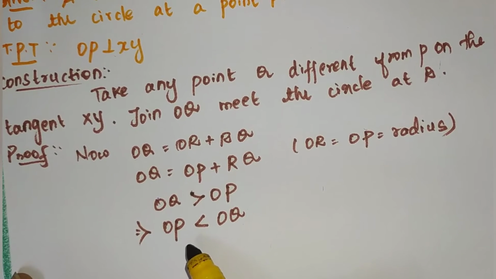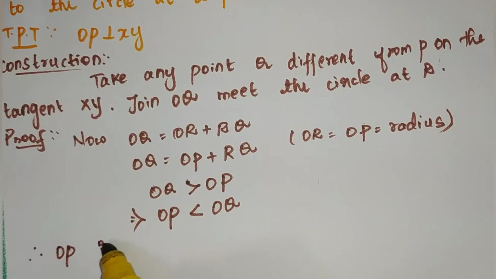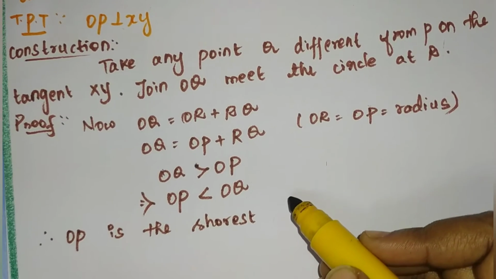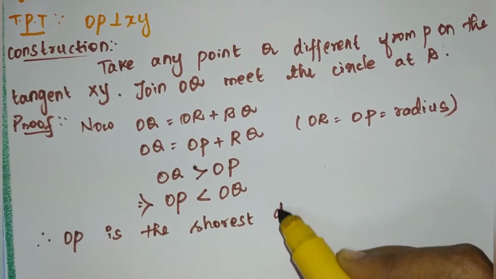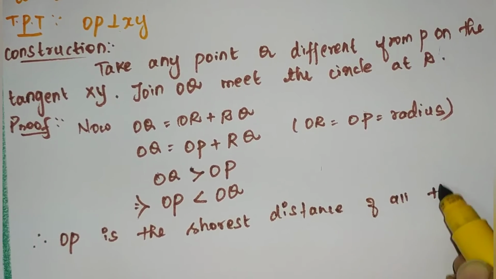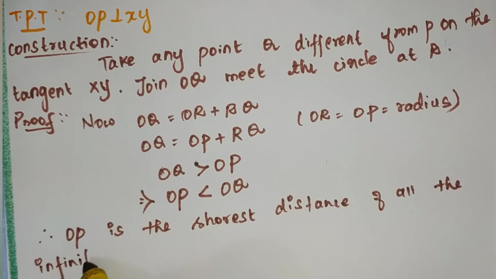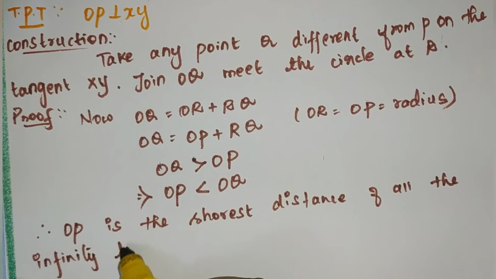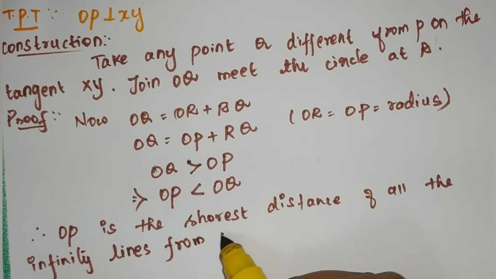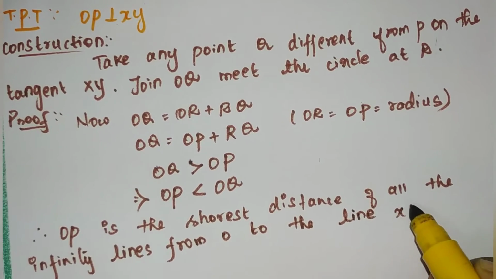Why is OP the shortest distance? How can we tell? See here, OP is the shortest distance of all the infinitely many lines from O to the line XY.